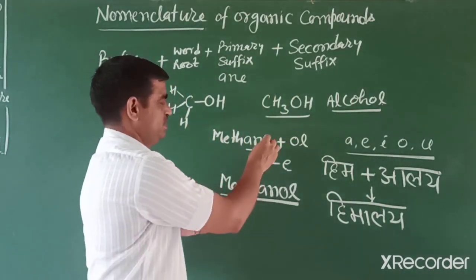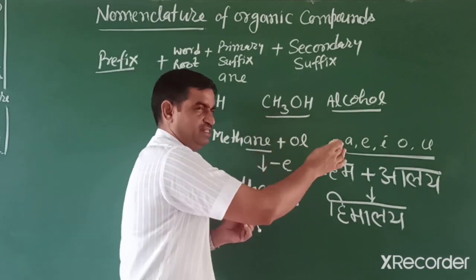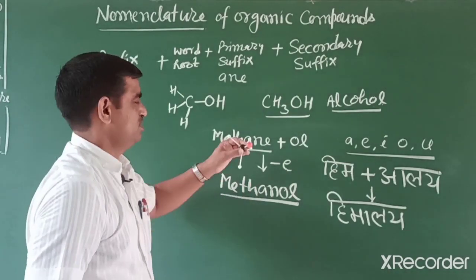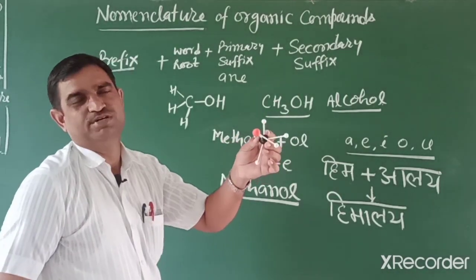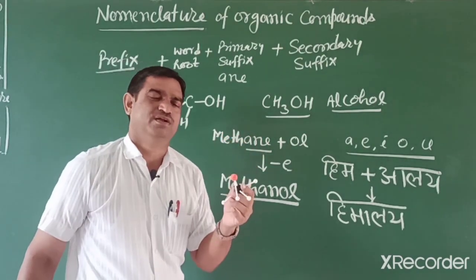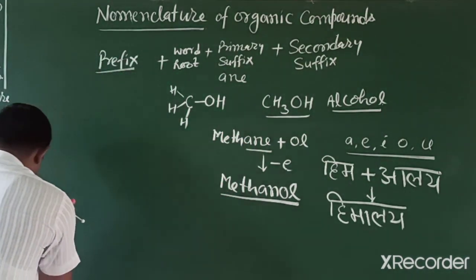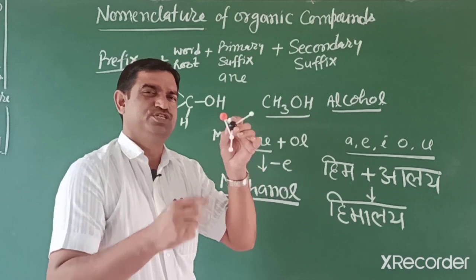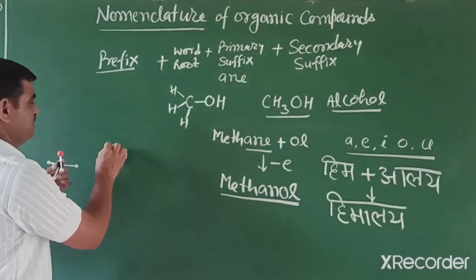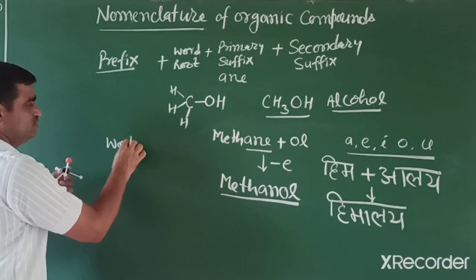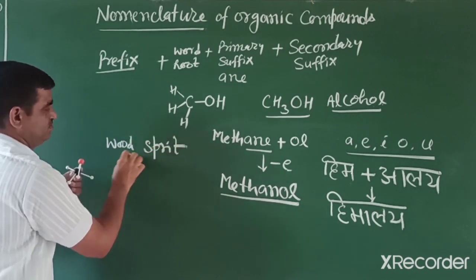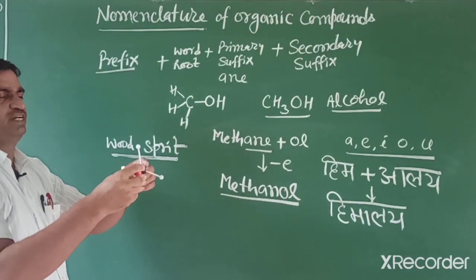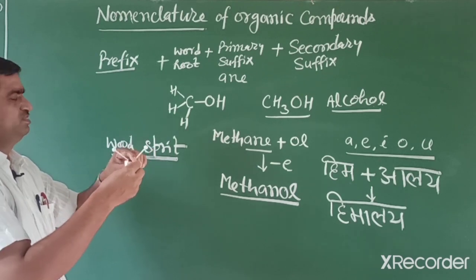In a similar way, when we add a primary suffix and a secondary suffix, the terminal E is removed from the main compound. So its IUPAC name is methanol, the first member of the alcohols. This alcohol is poisonous, highly poisonous, and is known as wood spirit. Its common name is wood spirit. It is used for making different compounds.